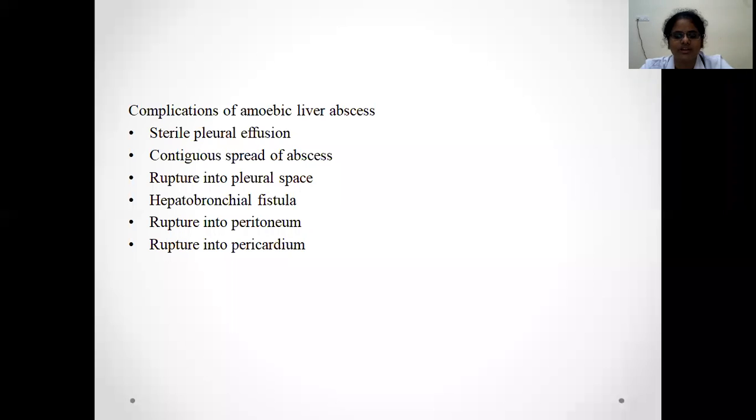Actually, this hepatobronchial fistula carries a good prognosis. Rupture into the pericardium has the worst prognosis, and left lobe abscesses are more prone to rupture into the pericardium. Rupture into the peritoneum can present as an indolent course, or it can present as acute abdomen.